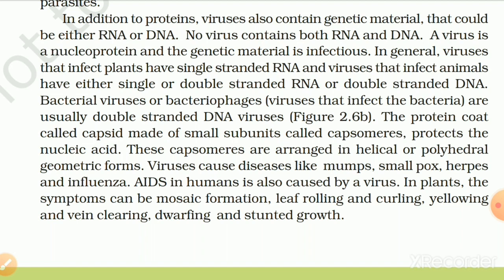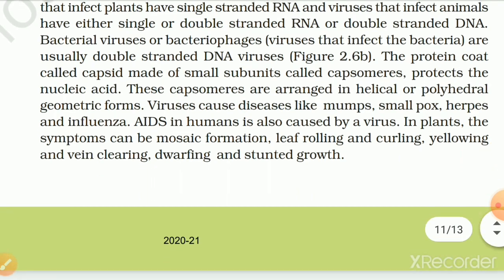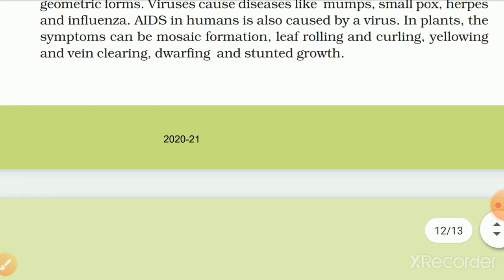Viruses cause diseases like mumps, smallpox, herpes, and influenza. AIDS in humans is also caused by a virus. In plants, the symptoms can be mosaic formation, leaf rolling and curling, yellowing and vein clearing, dwarfing and stunted growth.